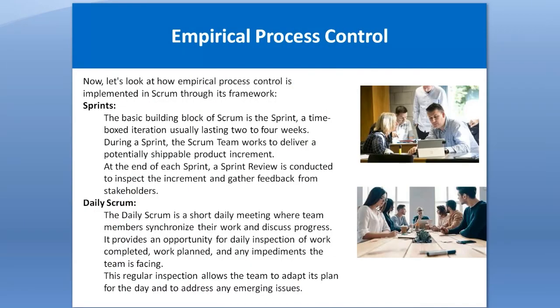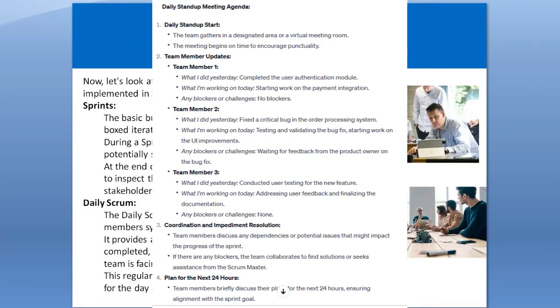Then daily Scrum is basically a 15-minute meeting in which the team members are standing. Normally the product owner, the scrum master and the scrum development team participate, and they discuss the progress of the work, like what I completed yesterday, what I am doing today, and what impediments, bottlenecks and issues I am facing. It provides an opportunity for daily inspection of the work completed, work planned, and any impediments the team is facing. This regular inspection allows the team to adapt its plan for the day and to address any emerging issues as well.